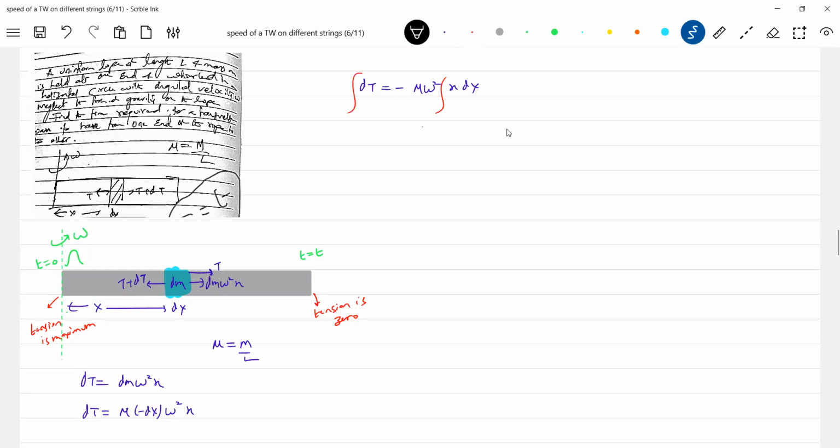At x equal to 0, what is x? At x equal to L, the tension is 0. At a distance x, let the tension be this one.